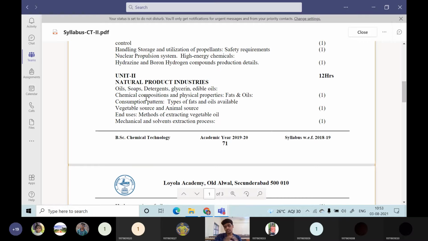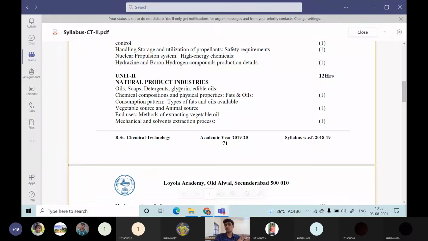Then the next one is the natural product industry. What are the natural products we are going to discuss here? Only oils, soaps, detergents, glycerin, and various edible oils. It will come into the category of oils. We can say precisely that only 3 segments are there in this unit 2. The first part is oils, then the next part is soap.